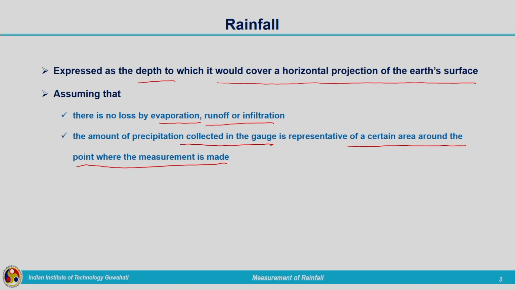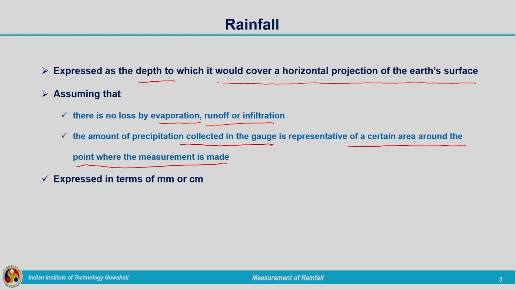At that point, what is the depth of rainfall attained? That is the amount of precipitation which we are experiencing at that point, and we assume it for a particular area. For the entire area, this much is the depth of rainfall. Now, it is expressed in terms of millimeters or centimeters. Depth units will be used.